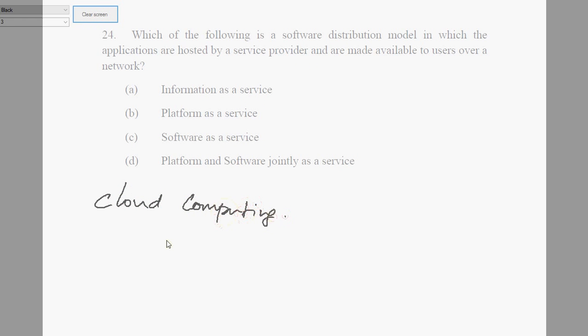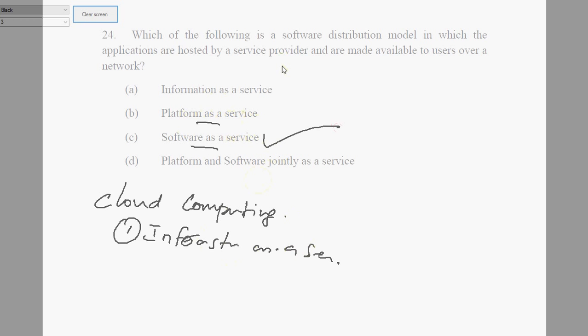When it comes to cloud computing, there are three services. One is IaaS, infrastructure as a service, and the other two are platform as a service and software as a service. Here, the answer is software as a service. It's quite obvious. So there are two other points. One is platform as a service, where the OS is offered as a service, and the other is infrastructure offered as a service. There are three services that you get through cloud computing.